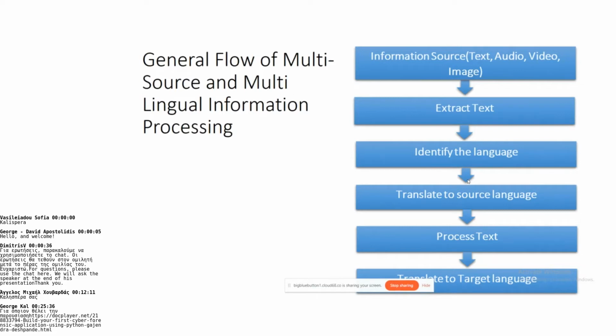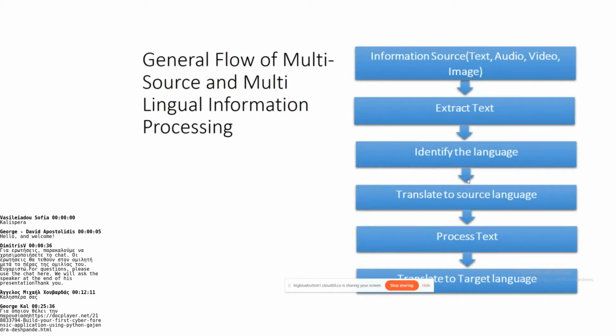Then try to identify the language, because the same information on a particular news may be available in different languages. The information may be the same or it may not be the same, we don't know. But it is very important to identify the language.